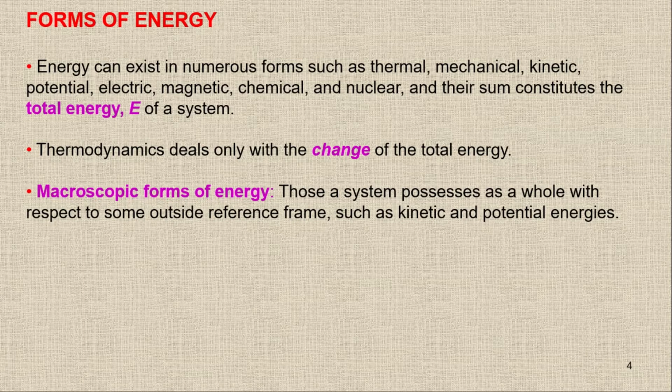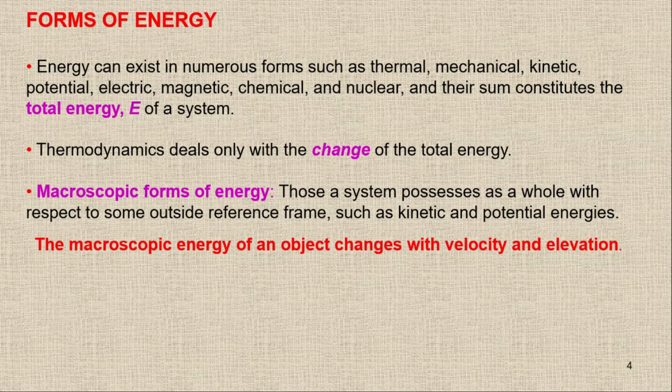The macroscopic forms of energy are those a system possesses as a whole with respect to some outside reference frame, such as kinetic energy and potential energy. Whenever you check the energies from an outside reference, it will be macroscopic, and it will normally be kinetic energy and potential energy. The macroscopic energy of an object changes with velocity and elevation, because kinetic energy is attached to velocity while potential energy is attached to elevation.